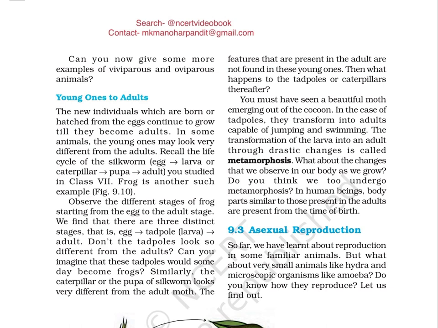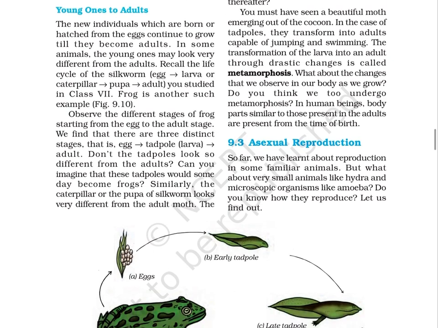Young ones to adults. The new individuals which are born or hatched from the eggs continue to grow till they become adults. In some animals, the young ones may look very different from the adults. Recall the life cycle of the silkworm. First, we have the egg, which turns to larva or caterpillar, which then turns to pupa, and then pupa develops into an adult. You studied this in class 7.